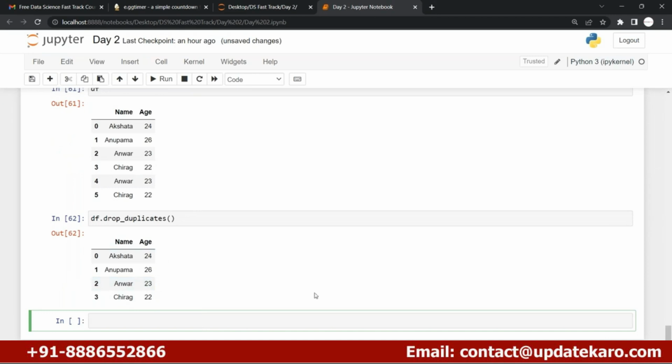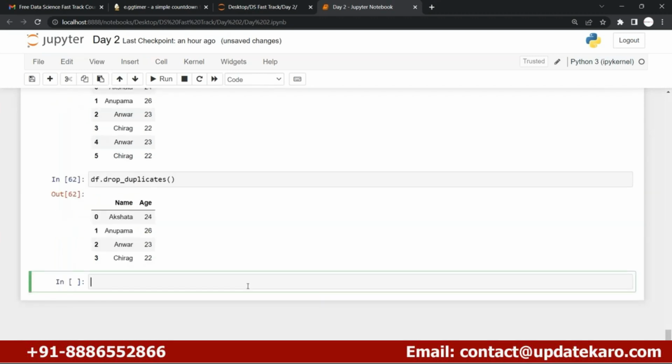You can create as big a data frame as you want. You can create data frames with billions of rows, as well as a billion or a trillion columns, whatever rows and columns you want. Or you can easily scrape the data, mine the data from the internet as well. That is nothing but data mining, or data scraping in short. So whatever big data you want, you can get that big data in Python.